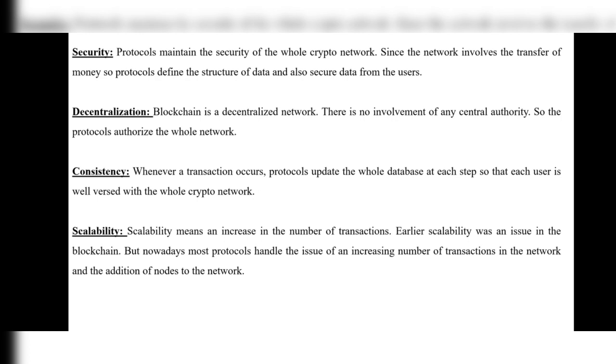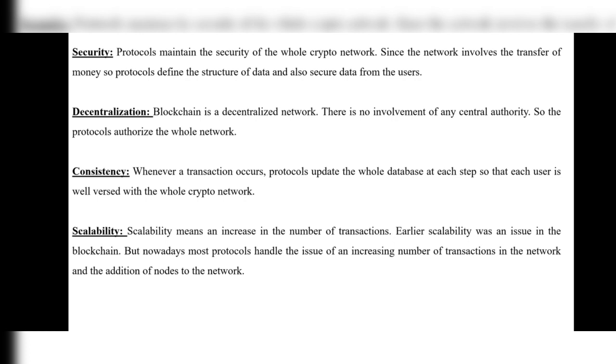Next, decentralization. Blockchain is a decentralized network. There is no involvement of any central authority. So the protocols authorize the whole network. That means the protocols involve the whole network and share the transactions from one to another.